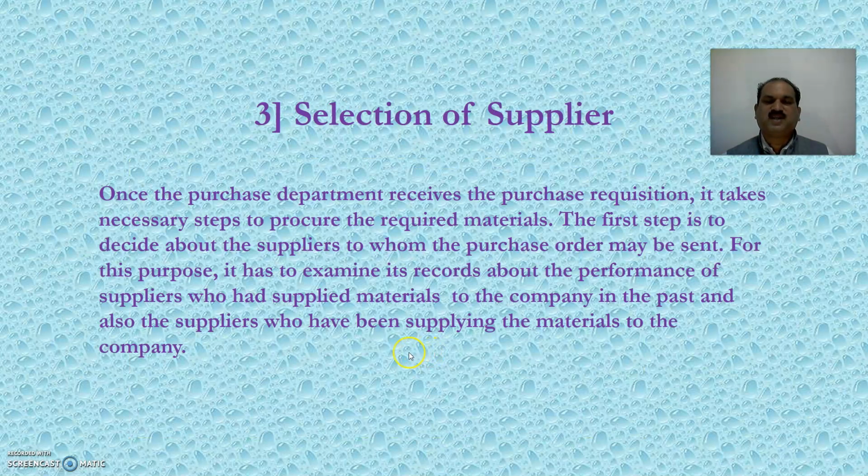The third step is selection of supplier. So the first step was preparing a purchase budget. Second step was purchase requisition. And now the third step is selection of supplier.